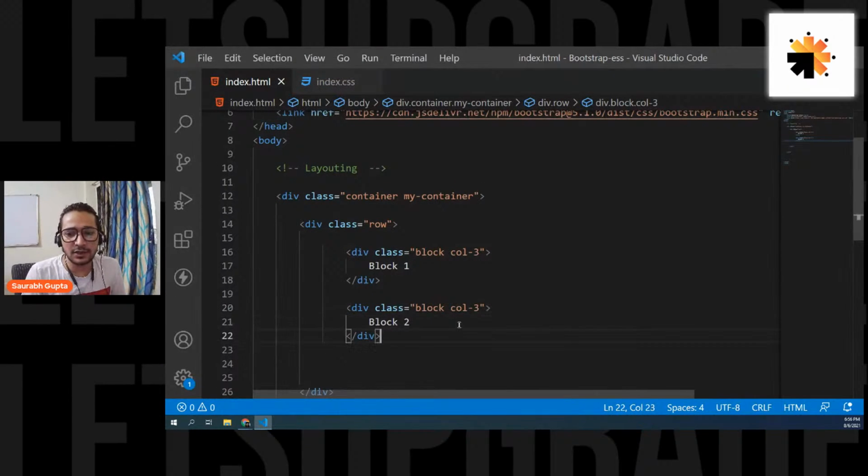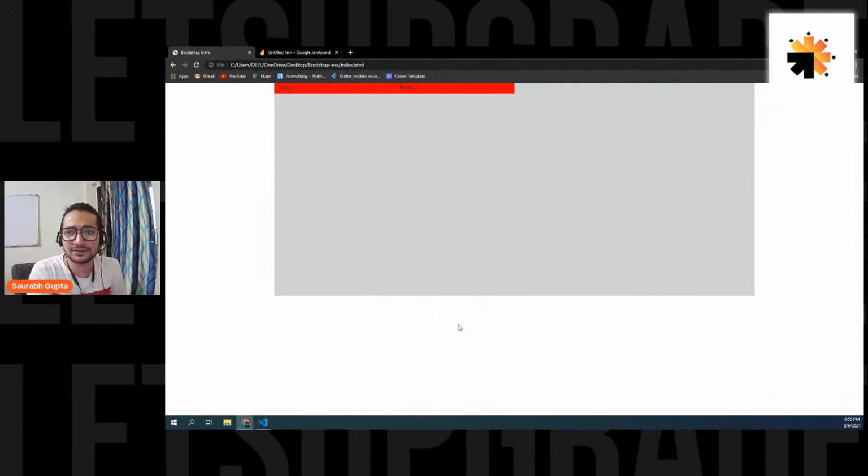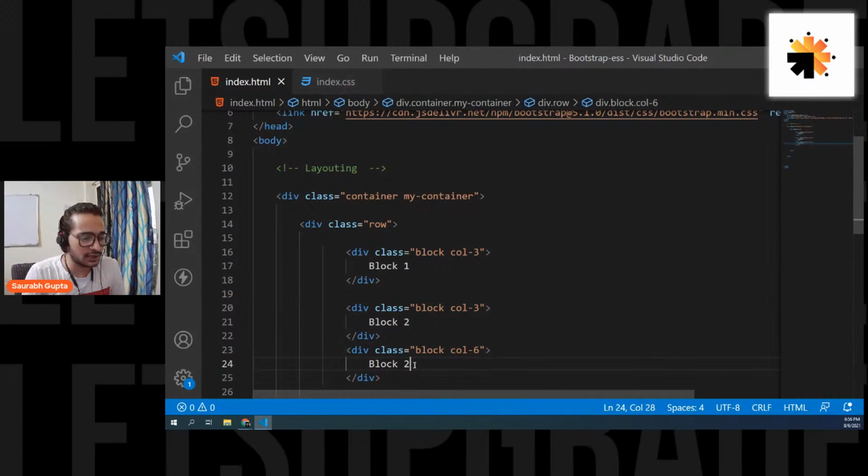Okay. And then if you want, you can simply have one more. You can go like col6. That means the remaining columns. And you can see that block number 3 is taking the remaining column. So let's call it block 3 actually. Yeah, here we go. So block 1 is taking 3 columns, block 2 is taking 3 columns, and block 3 is taking the complete columns.